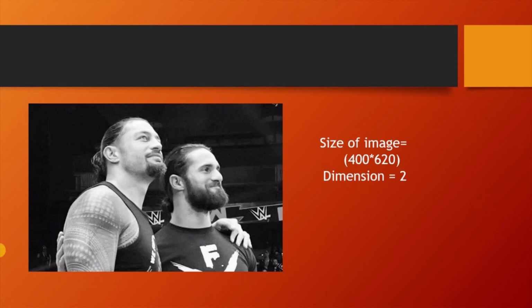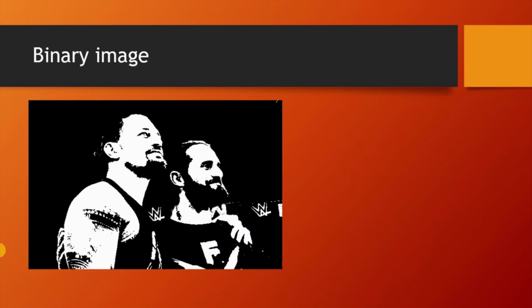Now we also have another type of image called a binary image. A binary image has only 2 colors, black and white. So you can call binary images black and white images. Similar to a grayscale image, a binary image has 1 layer and the dimension of a binary image is 2.